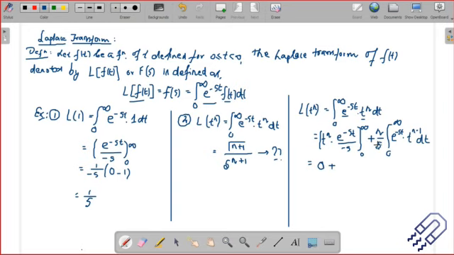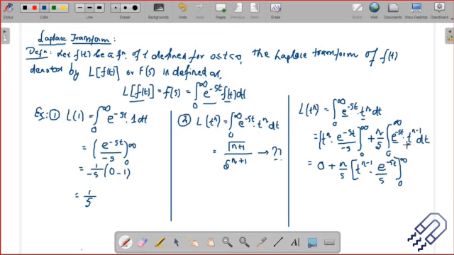And this one also is again a two-function product. So what I will do here is I will again do the same thing. I'll put n by s here, and this will remain as the first function, so this will remain as t to the power n minus 1, and the second function will be this, means e to the power minus st divided by s. Let me just put the s here itself, and then this will be 0 to infinity. And then again I have got the third one. So you basically are going to do this integration by parts, right?